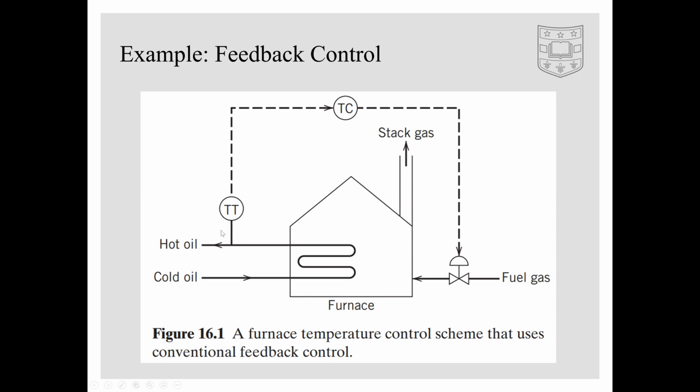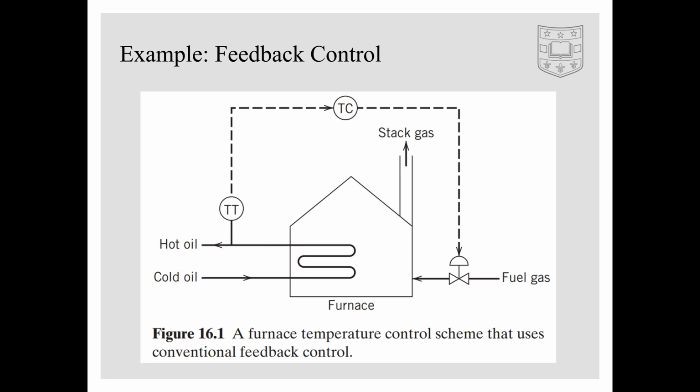This variable is usually the component of interest, which is the hot oil temperature in this example. Here, a disturbance such as the fuel gas feed, for example, is introduced into the system, and the controller detects this disturbance through a change in the variable of interest, which is the hot oil. Doing so takes time for the process to carry the disturbance through the system and to the outlet where it can be measured as a change in the hot oil temperature.